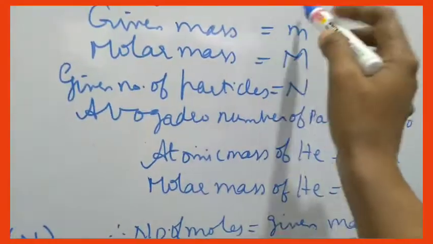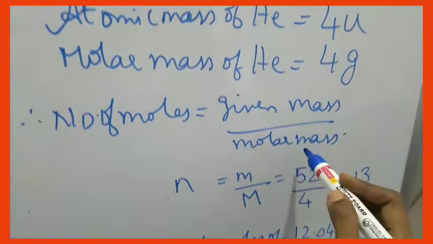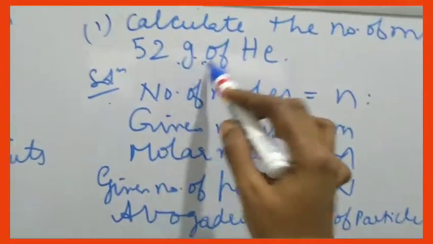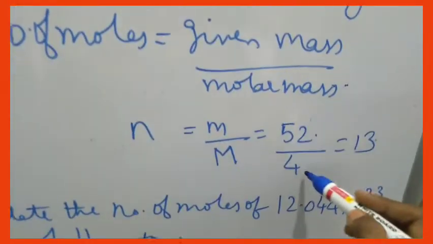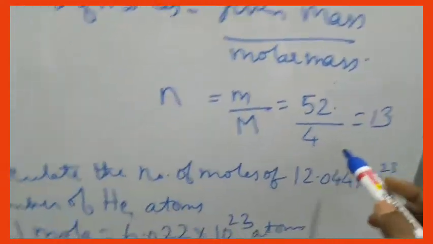He is asking the number of moles, n value you have to calculate. n is equal to given mass, small m, divided by molar mass. So what is the given mass in the question? Given mass is 52 grams. So 52 divided by molar mass of helium, which is 4. 52 by 4 is 13.